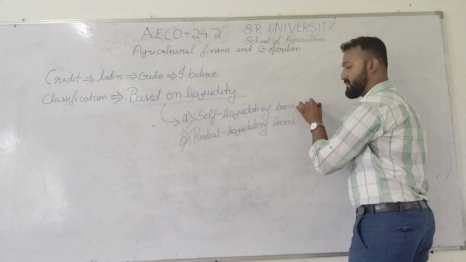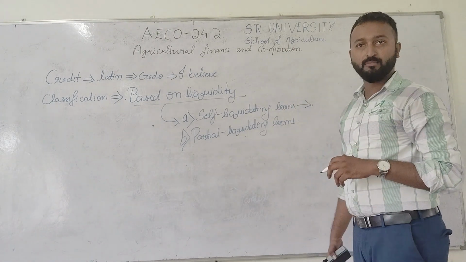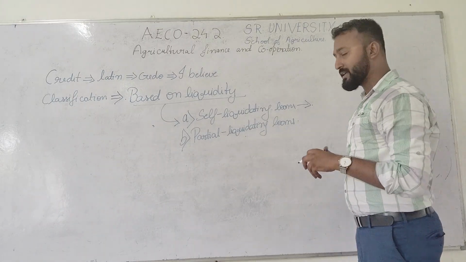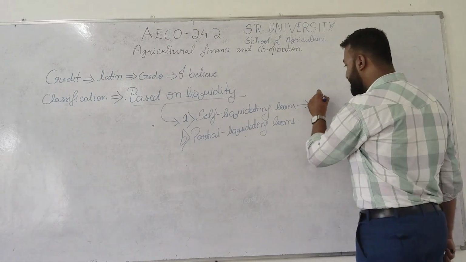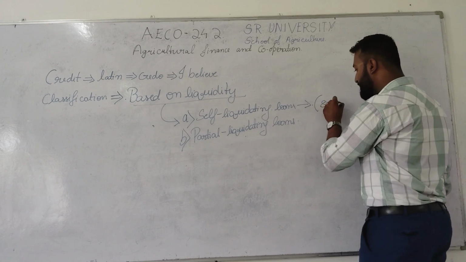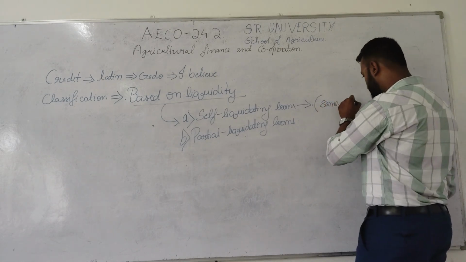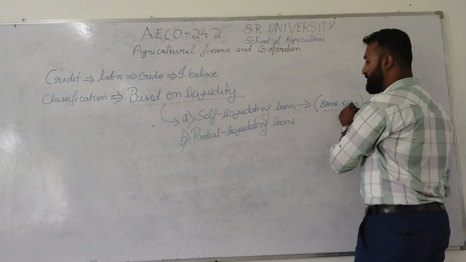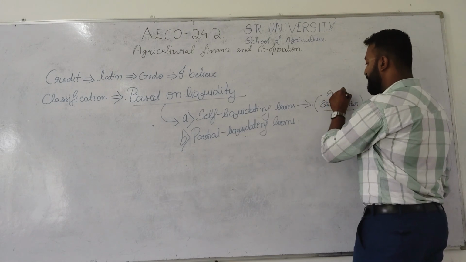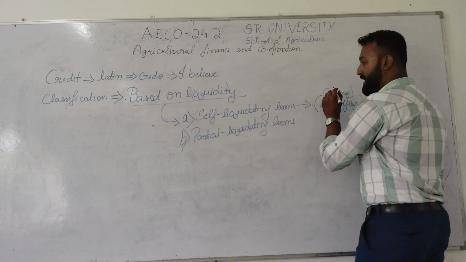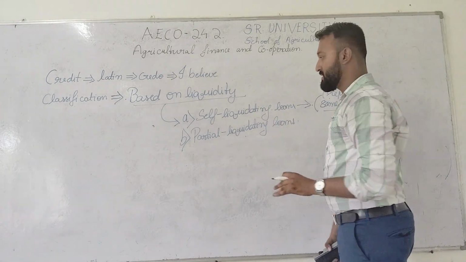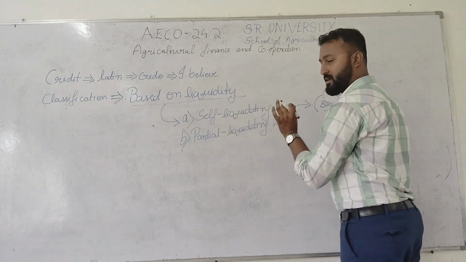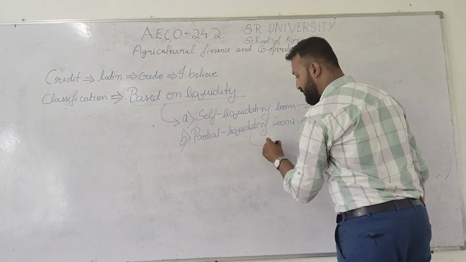Self-liquidating loans are nothing but when the borrower or the farmer has taken a loan and that loan can be repaid within the same year. Within the same year itself, the borrower or the farmer will repay the loan amount. That particular loan is called a self-liquidating loan. The next one is partial liquidating loans.